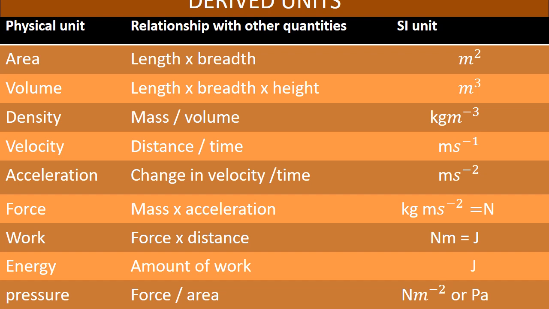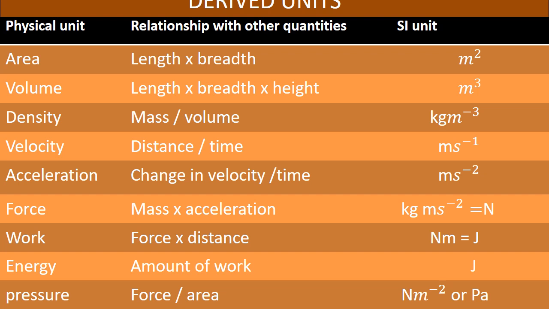Okay, you should learn all these. These are all the derived units. What are all the derived units? Area, volume, density, velocity, acceleration, force, work, energy and pressure. These are all the derived quantities which are derived from the fundamental quantities.